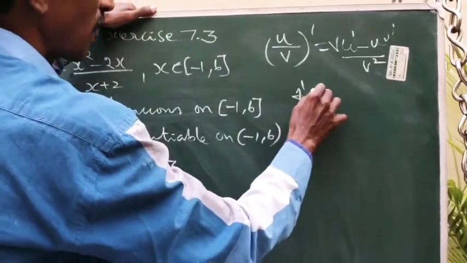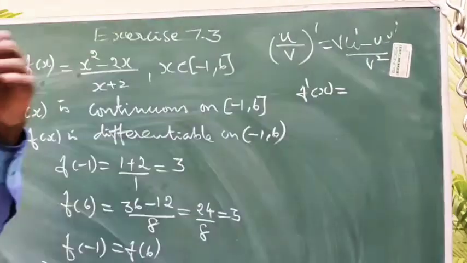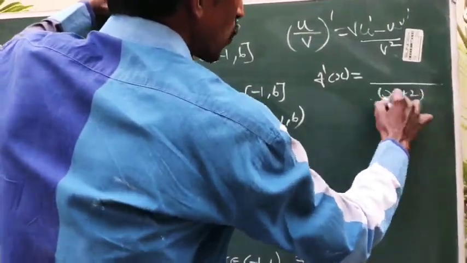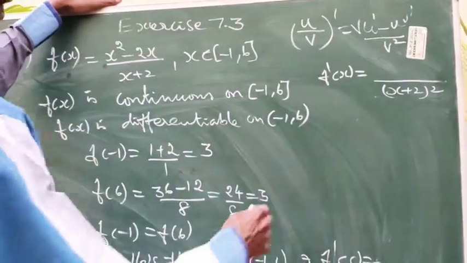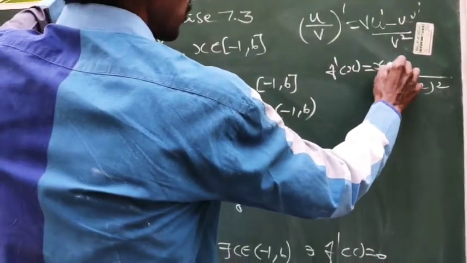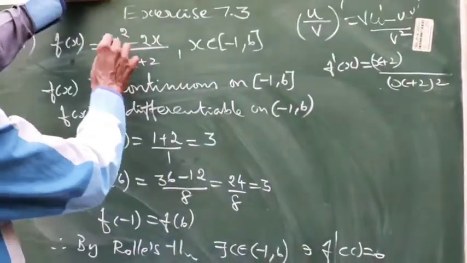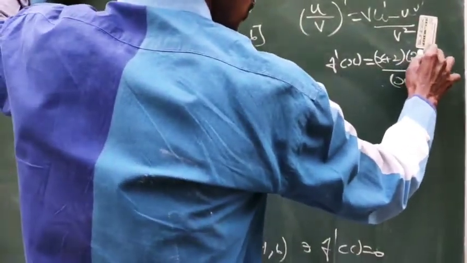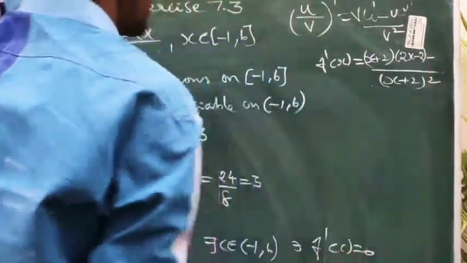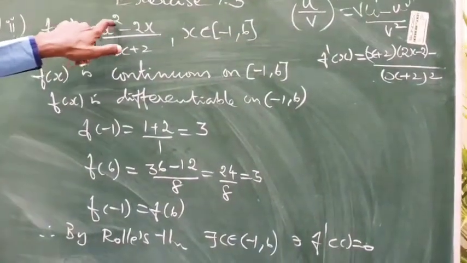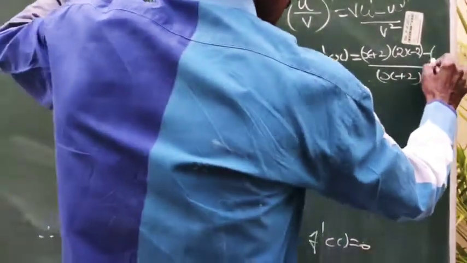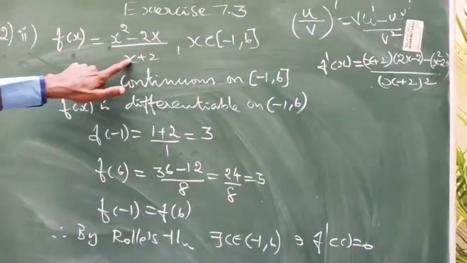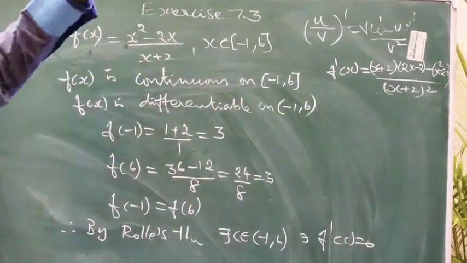So f dash of x equal to, first the denominator v square, x plus 2 the whole square, and numerator v, x plus 2, into differentiation of x square minus 2x, so 2x minus 2, minus x square minus 2x into differentiation of this one, 1, so not needed.